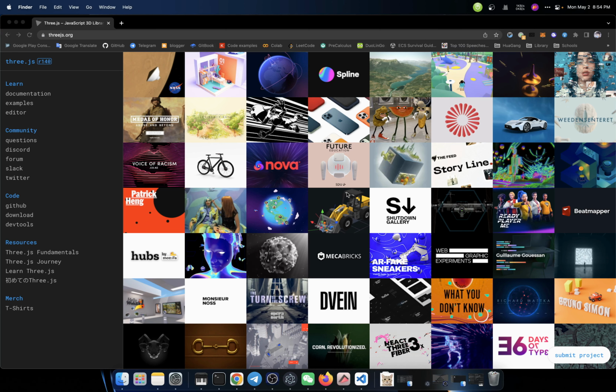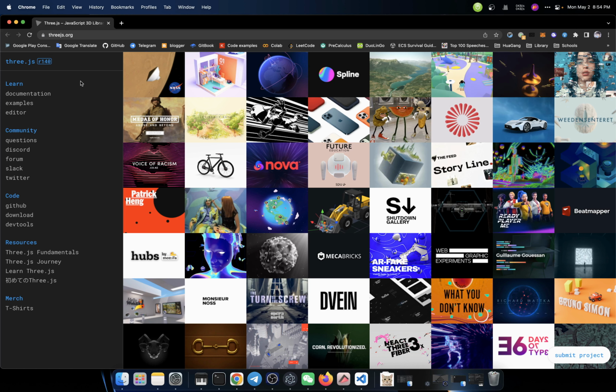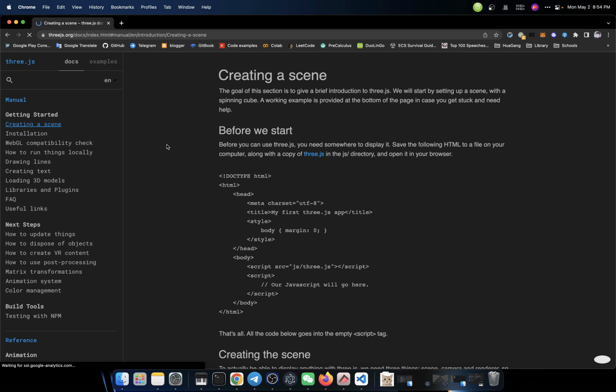The topic today is to try to use Three.js to make a simple 3D game that could run in the browser while still being able to interact with MetaMask. I know other tools could be used to make such a thing, but for today's video, it will only focus on how to use Three.js. So let's get into the documentation.